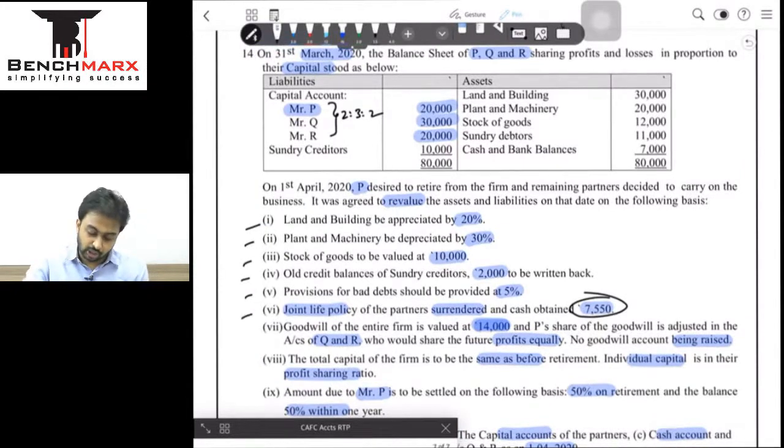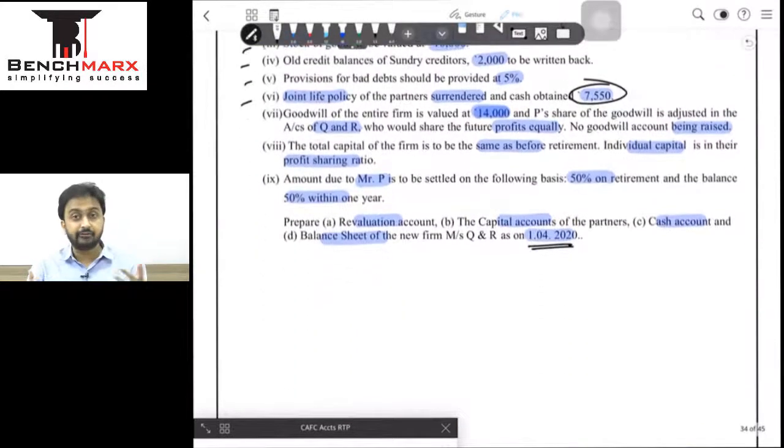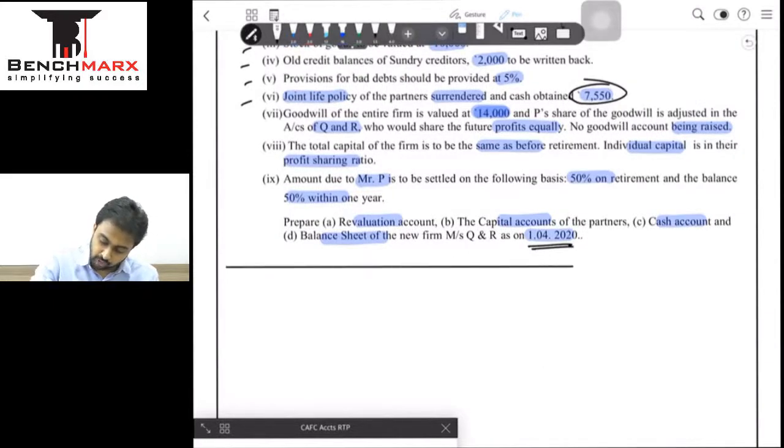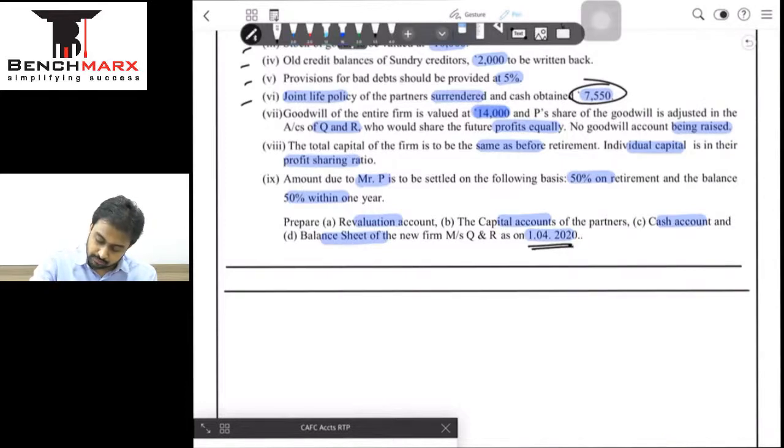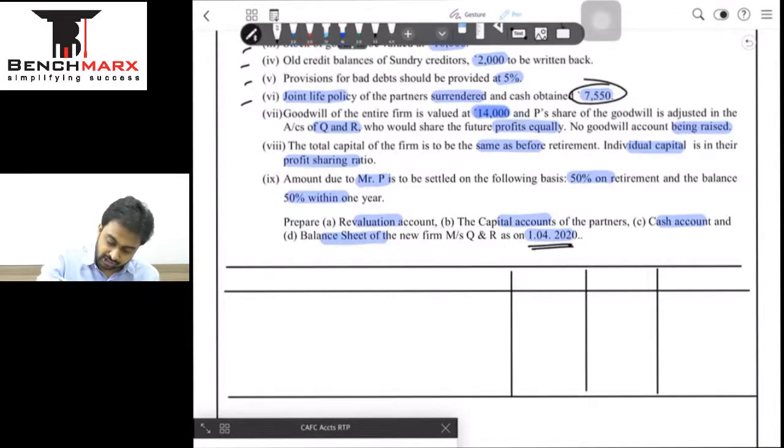ठीक है, अब बचा गुडविल. Now गुडविल का what we have done in all our classroom sessions, the same method is what I will do here ताकि तुमको consistency मालूम पड़े. We will always have 3 columns for 3 partners, and what we have done is we have always done this format. We will raise, what is the value of goodwill? Total capital of the entire firm is 14,000. So we will raise 14,000 in the old ratio, and we will write off 14,000 in the new ratio.